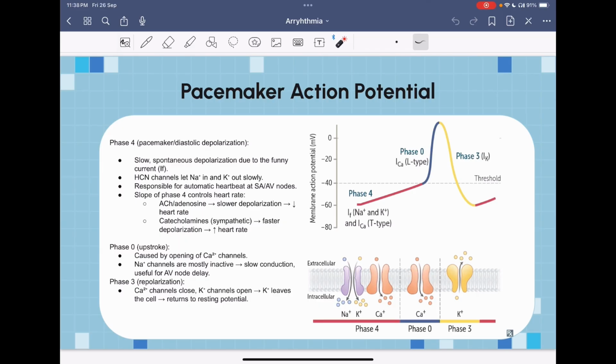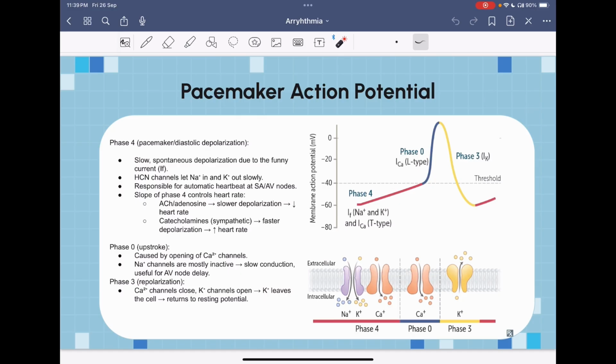It's mainly characterized by a unique type of channels, which are funny current sodium channels. So in this phase, the funny current sodium channels open. These funny current sodium channels cause the flow of sodium in. So sodium flows in, leading to a slow depolarization.